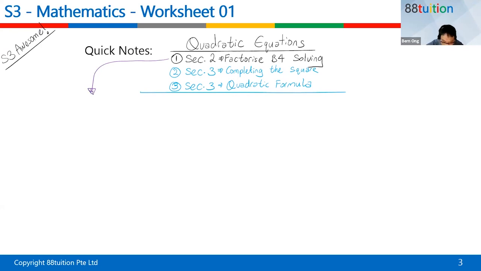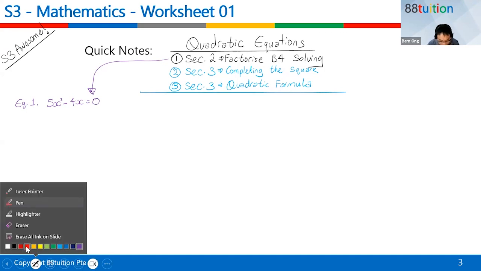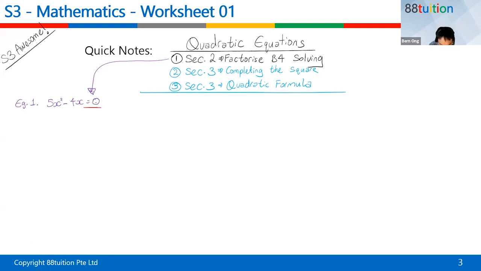So for example, the question gives you something like this. Example 1. The question gives you something like 5x squared minus 4x is equal to 0. What must you do? The first step, you must have the equal to 0 portion. Once you have the equal to 0 portion, good.